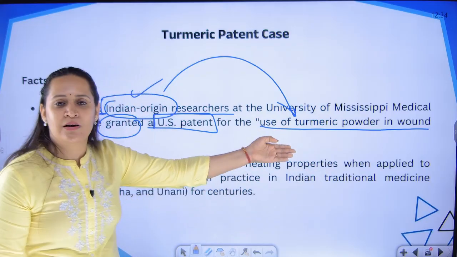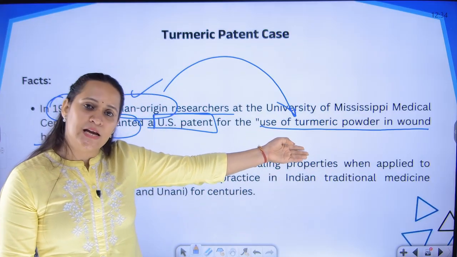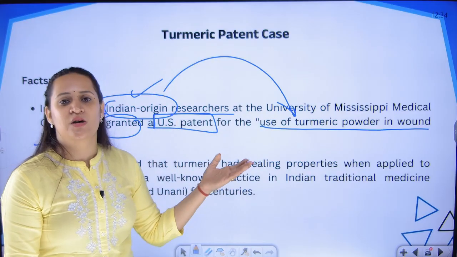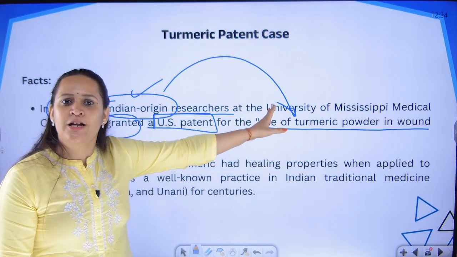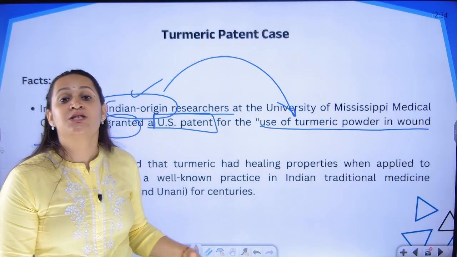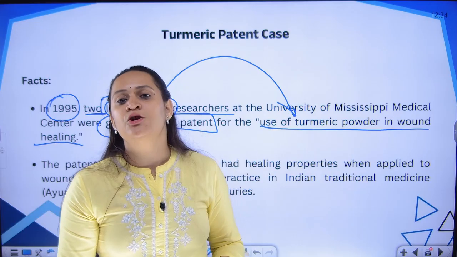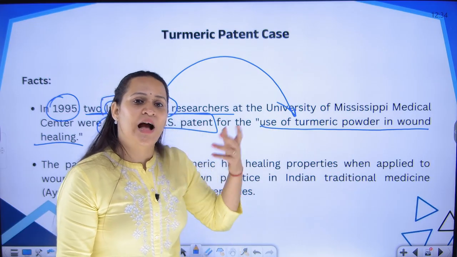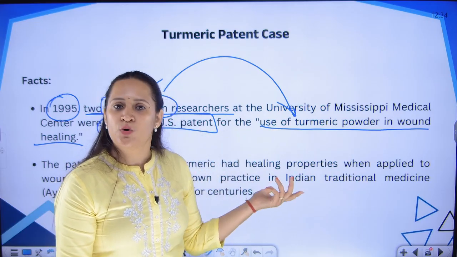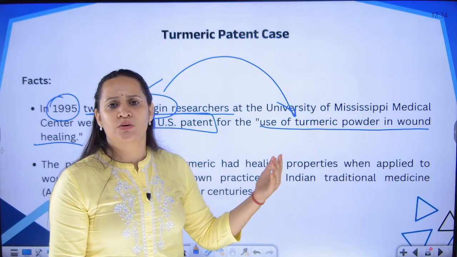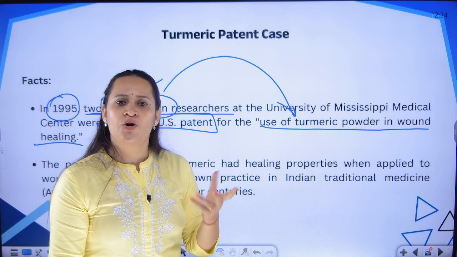It is not new that turmeric is going to be used for wound healing. We are using the turmeric for wound healing for thousands of years. So this is not new. Why did you give a patent to this? They asked proof. Where is the proof? From when are you using? But we have everything informal. Everything was oral. It was passed word by word through generations. No document is there.